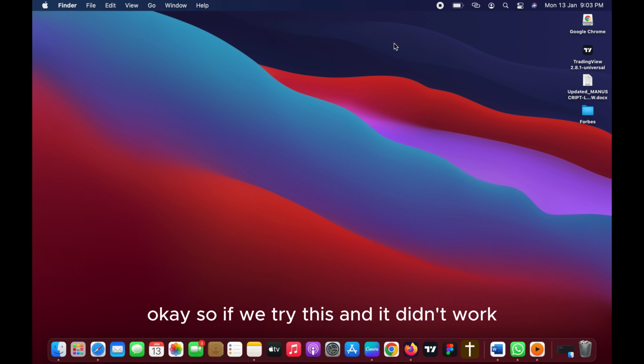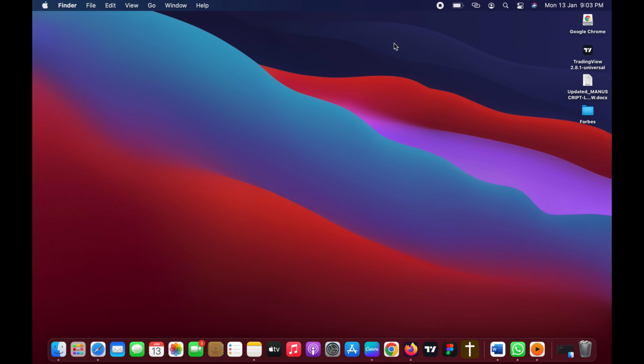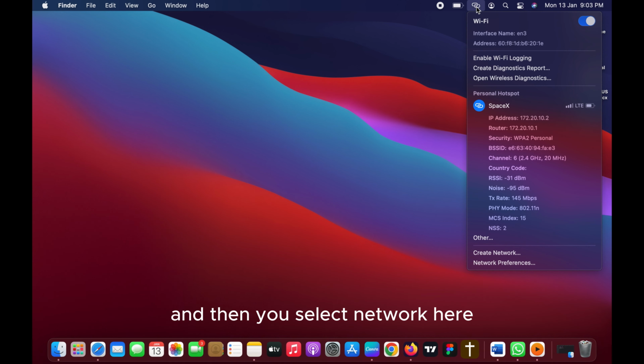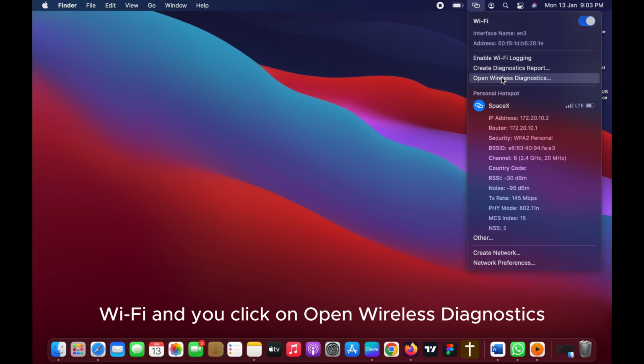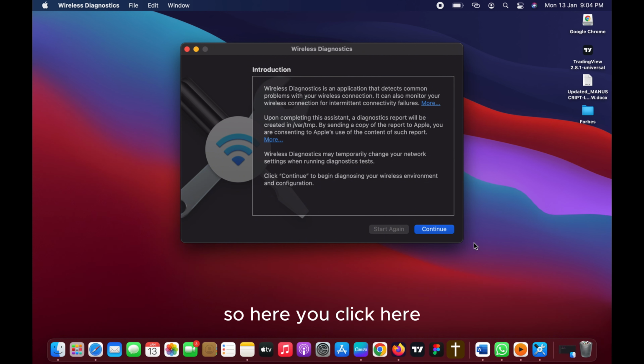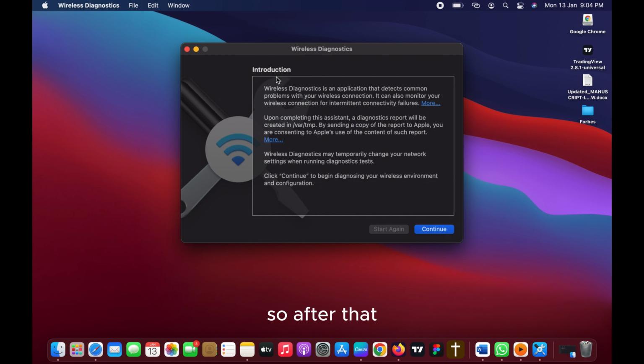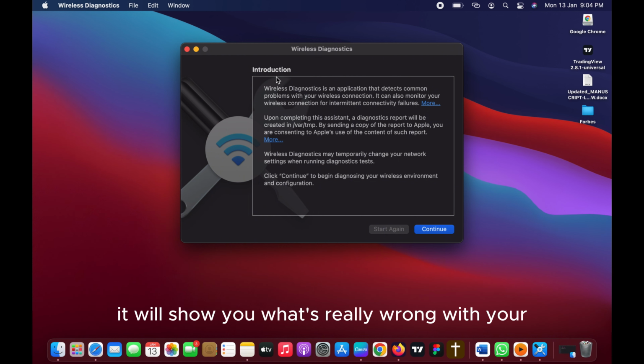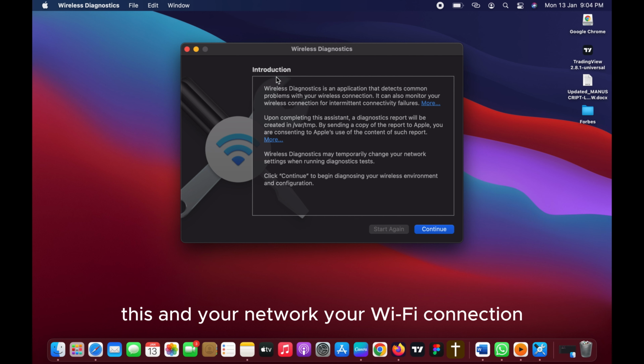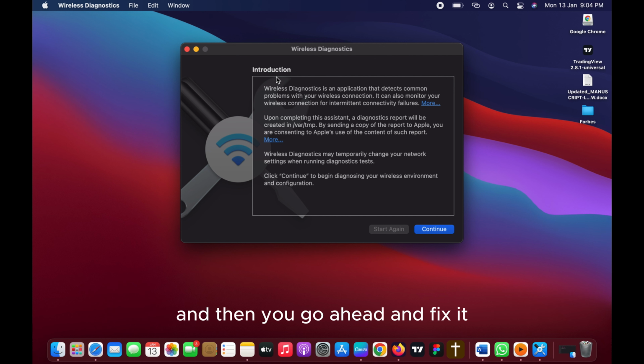Okay, so if you try this and it didn't work, you click on the Option key and then you select Network here, Wi-Fi, and you click on Open Wireless Diagnostics. So here you click, and it shows the Wireless Diagnostics page. You click on Continue and then you follow the next steps that proceed. After that, it will show you what's really wrong with your network, your Wi-Fi connection, and then you go ahead and fix it.